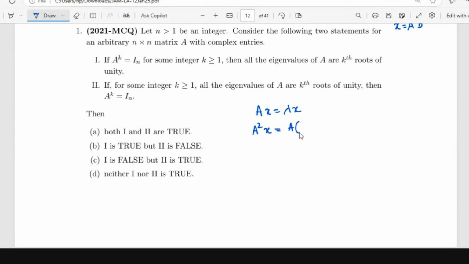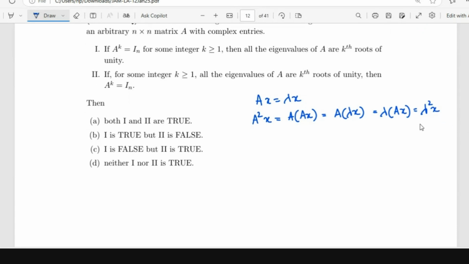Yeah, so we can write this as A of Ax, and Ax is lambda x. Lambda is a scalar, so I can take it out. So this is lambda times Ax. Ax is again lambda x, so we get lambda squared x. So if lambda is an eigenvalue of A, lambda squared is an eigenvalue of A squared. So in general, if lambda is an eigenvalue of A, lambda power K is an eigenvalue of A power K. But the question here is not this.